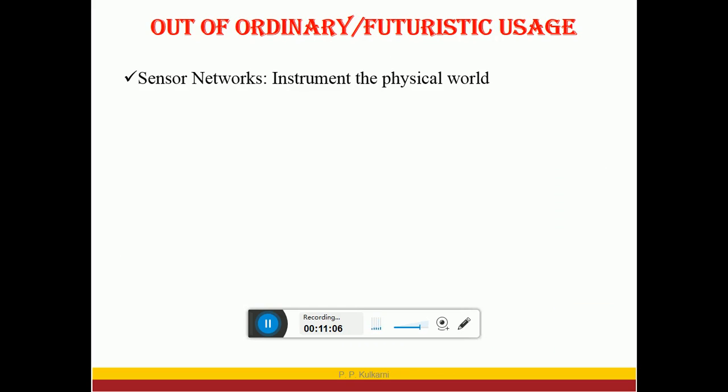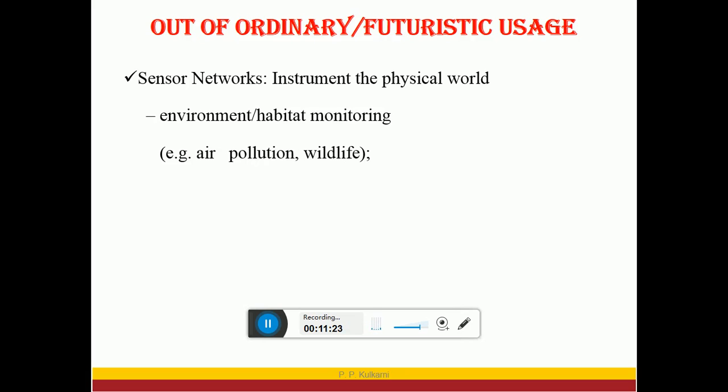Sensor networks are one major example of computer networks, where the instruments sense the physical world. It means whatever physical quantities there are can be transferred from any location to the central server using these sensor networks. Examples are environment and habitat monitoring, like air pollution control.